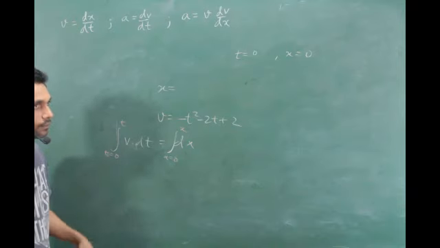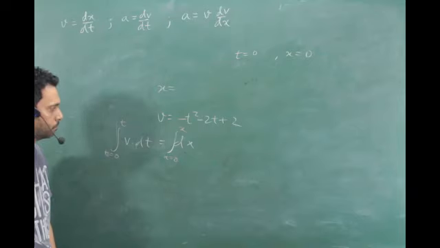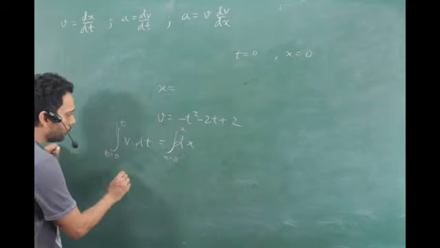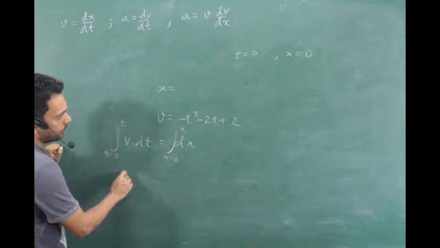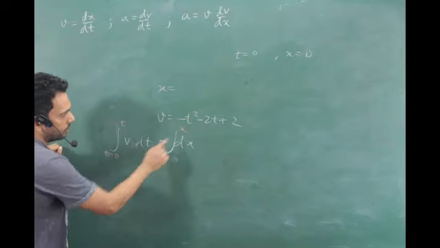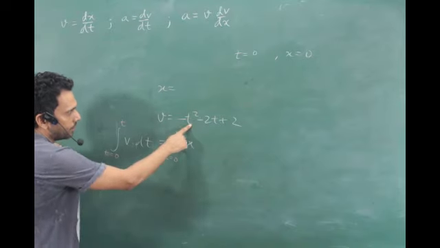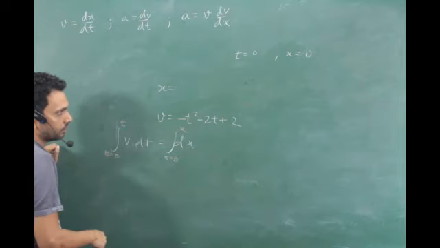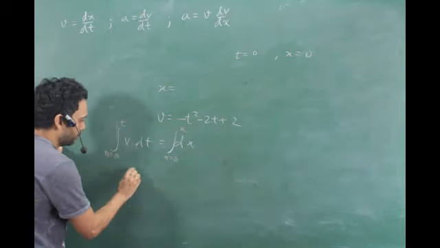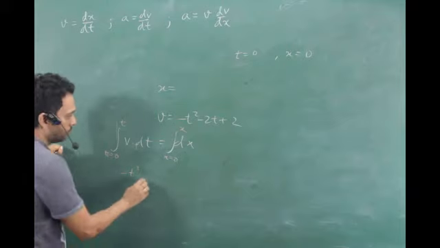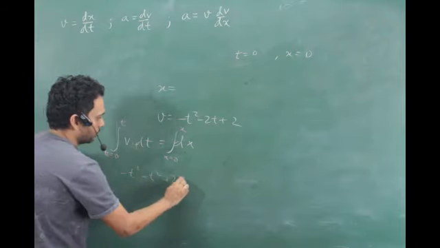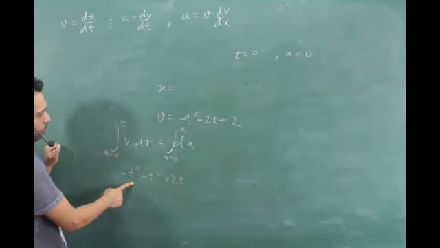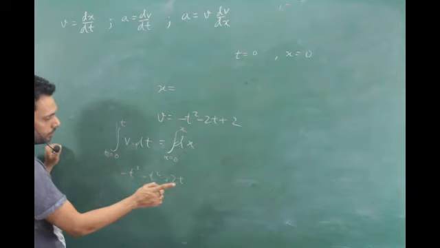What's the answer? Minus t cube by 3 minus t square plus 2t. Minus 2t square by 2 should also be there, I guess. This is minus t cube by 3, and then minus t square plus 2t. Upper limit is this, lower limit is fortunately 0, right?